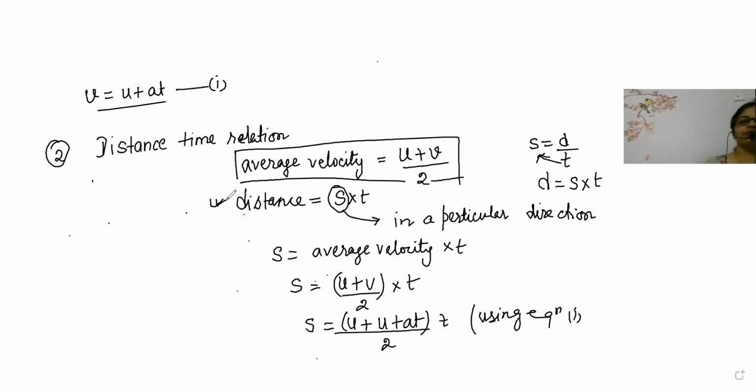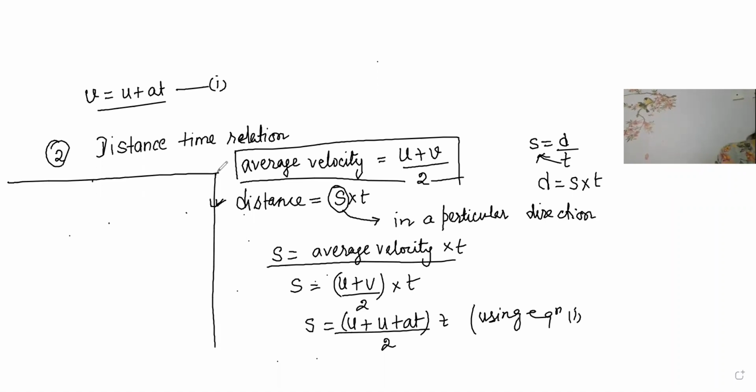But where did she directly write this from? She should have some basis for writing S is equal to average velocity into time, na? How did she write distance as S? So now let me explain each and every point here, one by one.